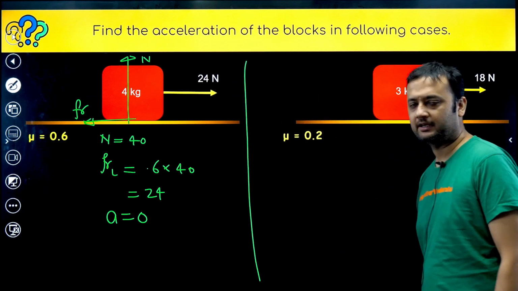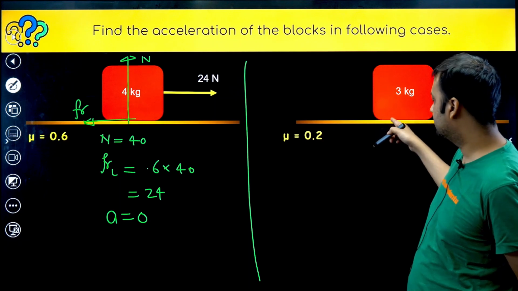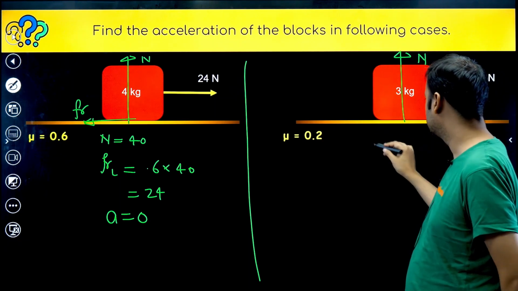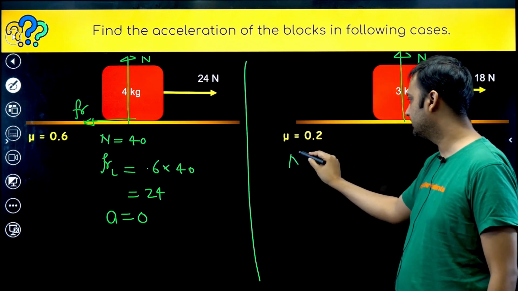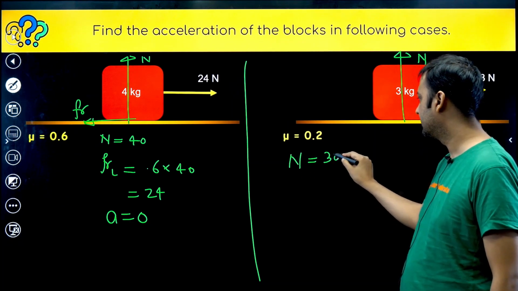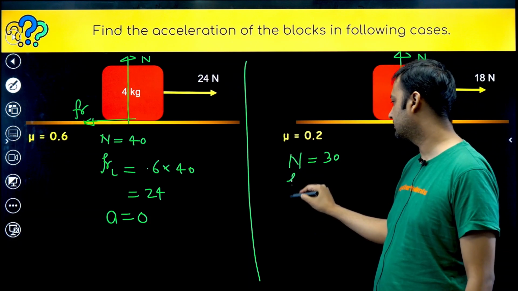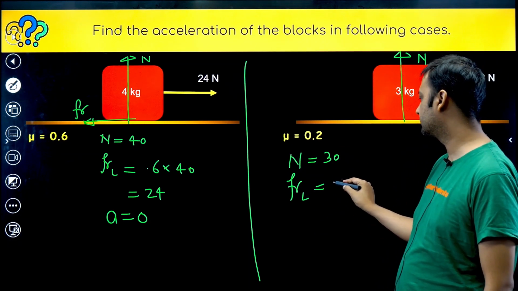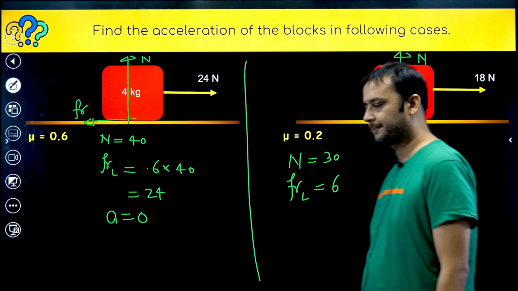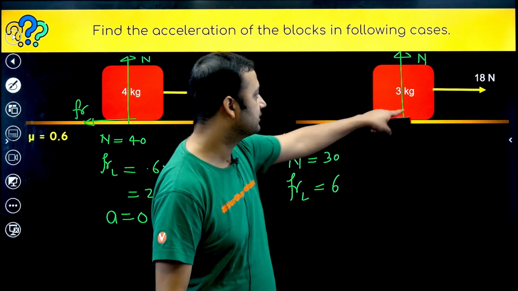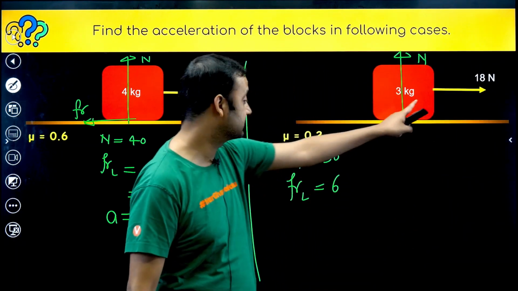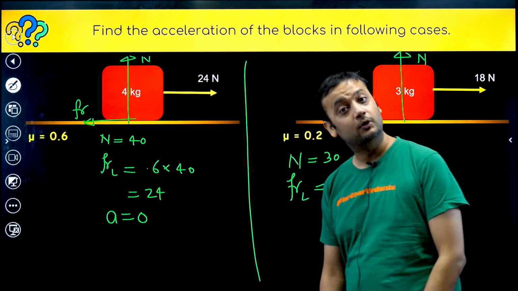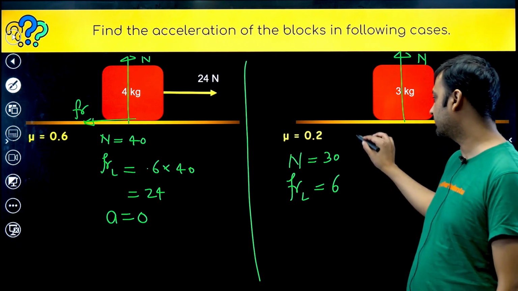Here again, let's find the normal reaction. The normal reaction will be 30 here. What is the value of the limiting friction here? Limiting friction will be 0.2 into 30, that means 6 Newton. How much force have we applied? We have applied 18 Newton, which is greater than 6, so the block will move, the block will slip.